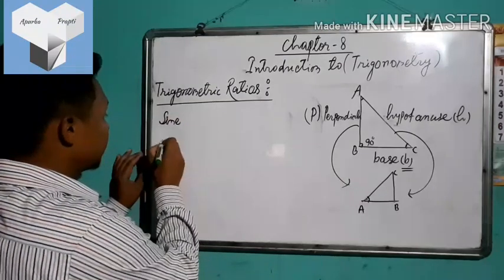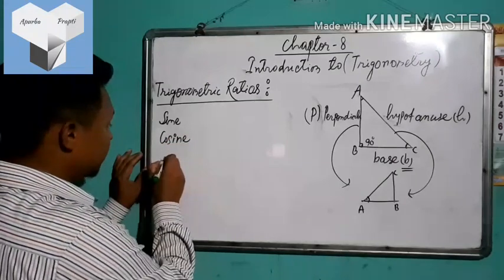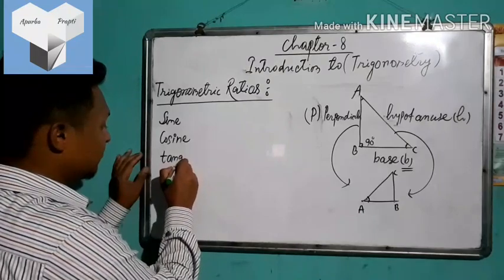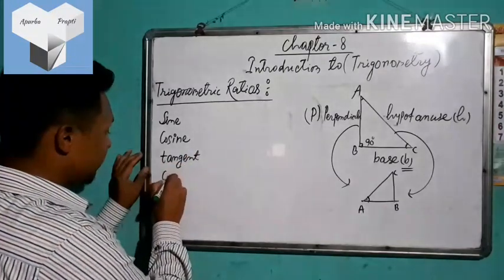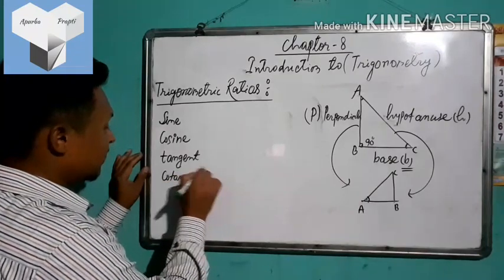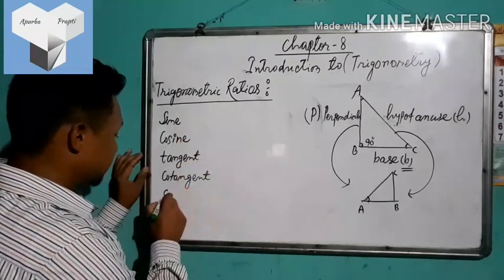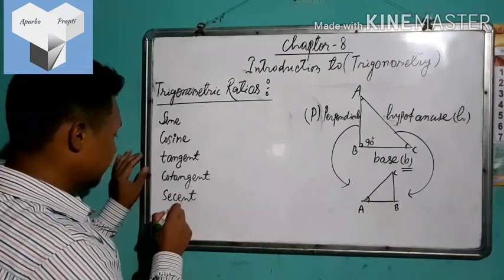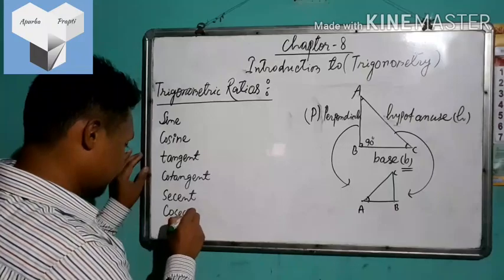They are sine, cosine, tangent, cotangent, secant, and cosecant.